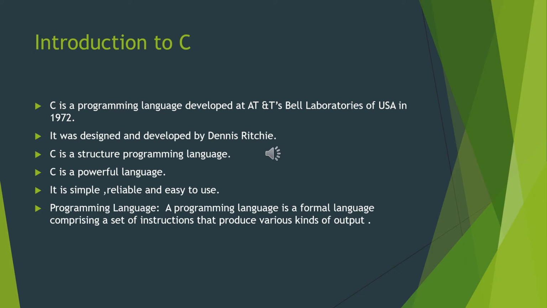And what is a programming language? A programming language is a formal language comprising a set of instructions that produce various kinds of output. Simply, a programming language is what communicates and interacts with the computer. Whatever requirements we have can be given in the form of instructions or code to the computer with the help of a programming language.